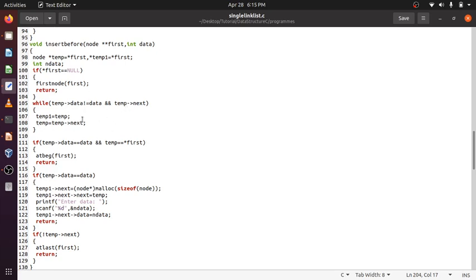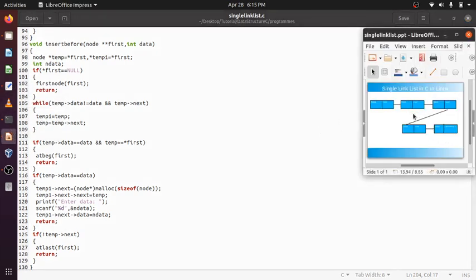This is the same for all the functions. It traverses, and the moment it found 3, it stopped. The moment it found 3, what will happen? Temp 1 will be pointing to 2, and temp will be pointing to 3. Suppose this is a linked list. Temp 1 will be pointing here, and temp will be pointing here.